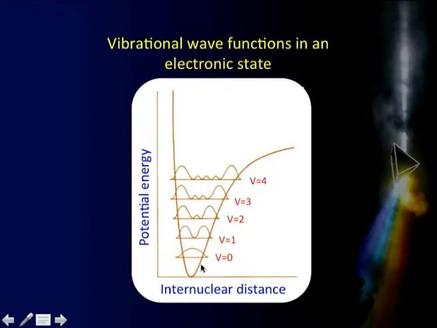So, as the vibration energy level increases, the behavior becomes more classical. At V is equal to 4 level, the molecule is spending more time here and here rather than in the middle, whereas in case of V is equal to 0, it spends most of the time in the middle. So, that is the basic contrast between classical and quantum behavior, and in the limit of large V, the quantum mechanical behavior tends to become classical in nature. This curve is very important for us to go further.